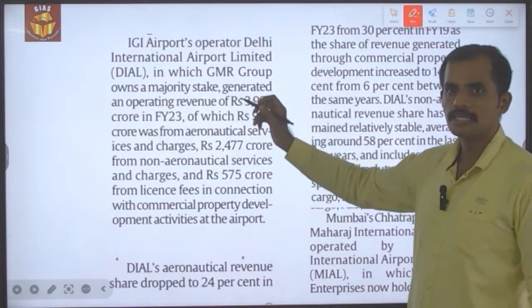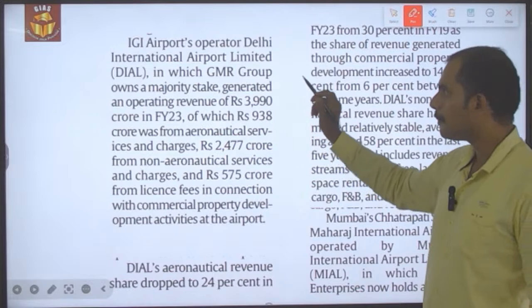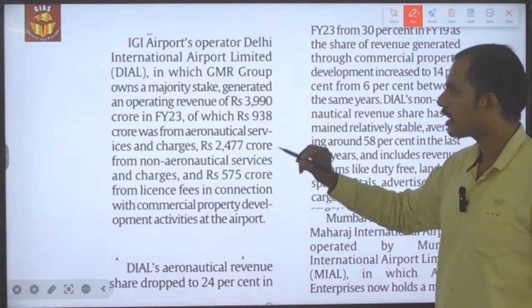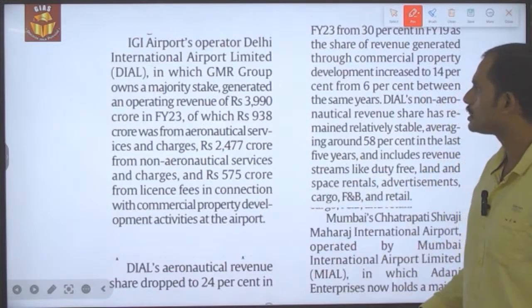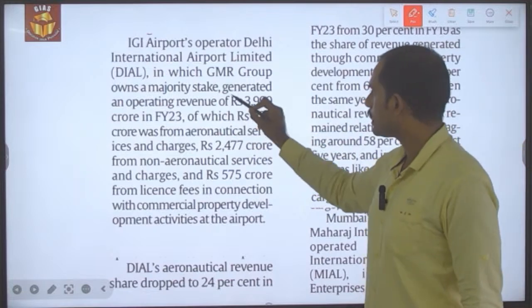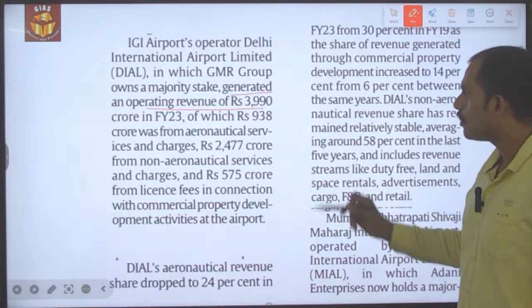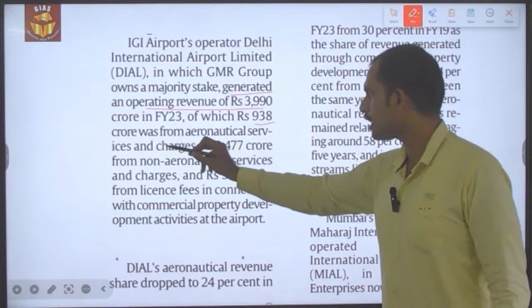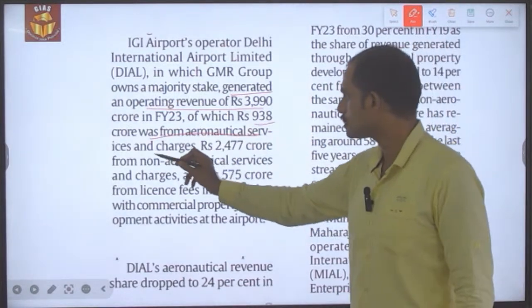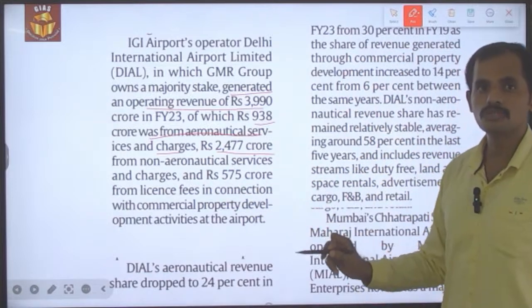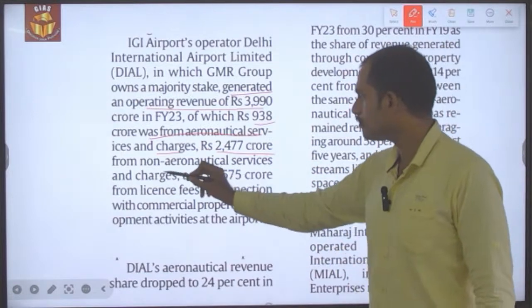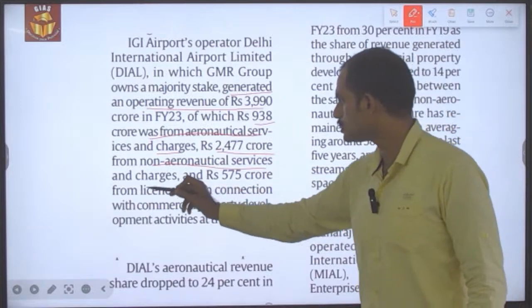Delhi's Indira Gandhi International Airport is being operated by a private organization. It has generated an operating revenue of nearly 3,990 crore, out of which 938 crore came from aeronautical services and charges, and the remaining 2,477 crore came from non-aeronautical services and charges.